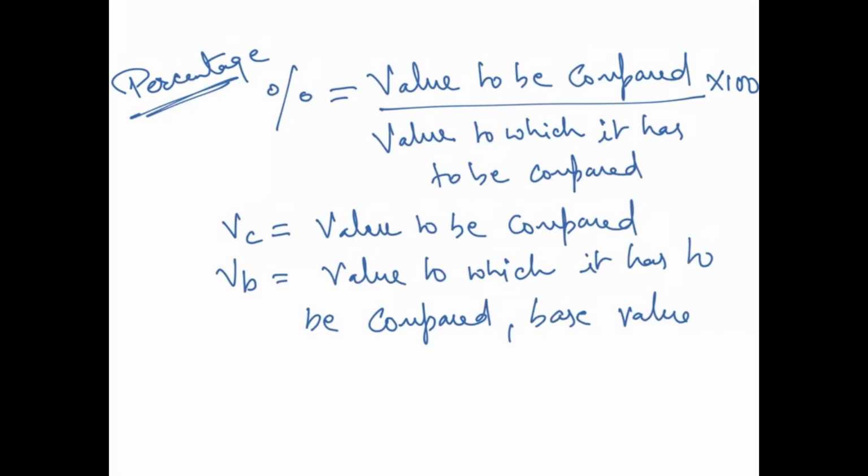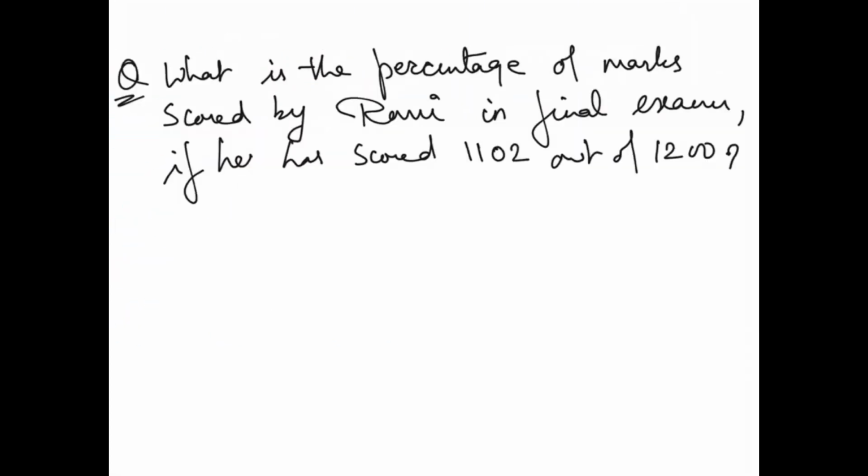So let's understand with the help of an example. The last question, most probably. Okay, so the question is, what is the percentage of marks scored by Ravi in final exam if he has scored 1102 out of 1200? So what is VC? That is 1102. What is VB?